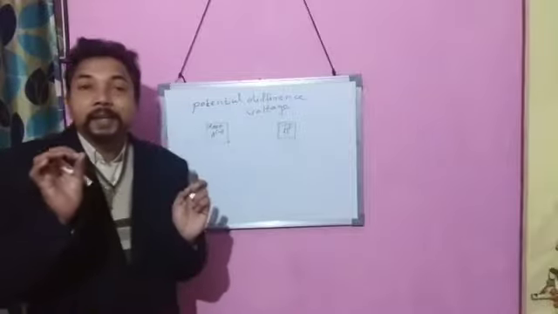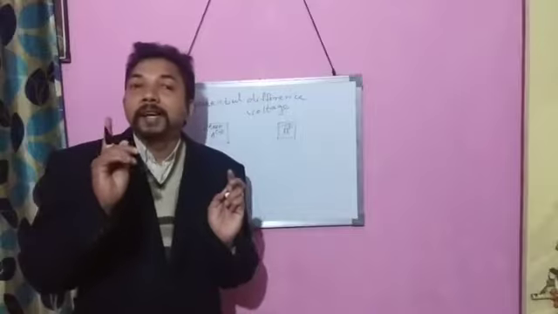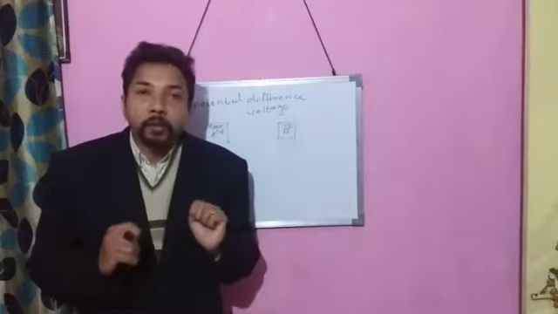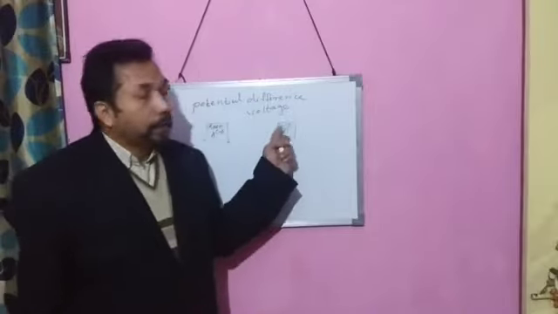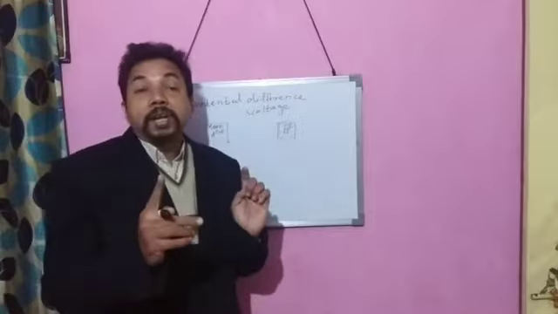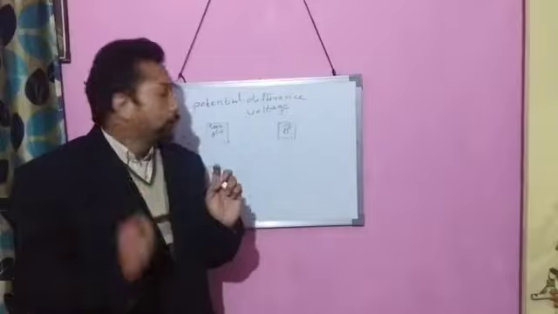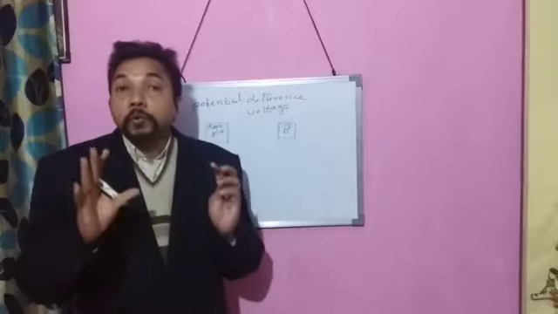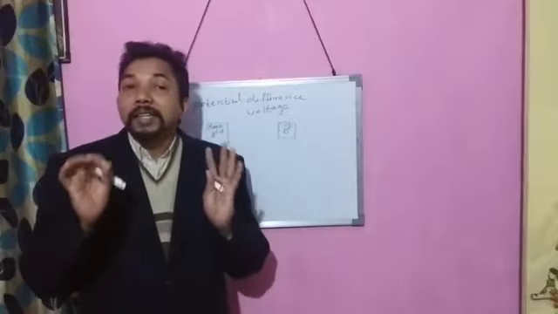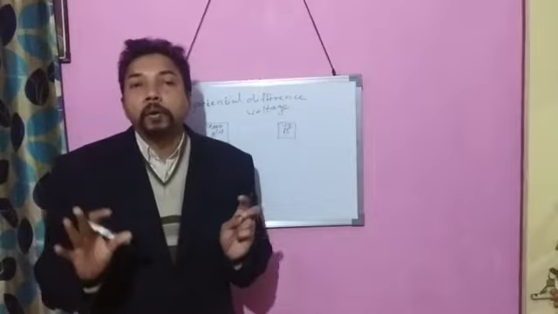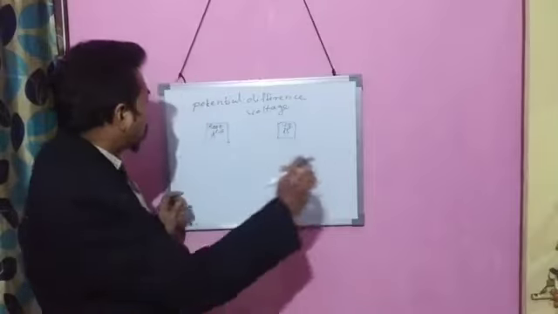If a body has a negative charge, it means that it has excess of electrons. And if a body has a positive charge, it means that it has deficiency of electrons. And if a body is neutral, it means that it has equal number of electrons and protons.